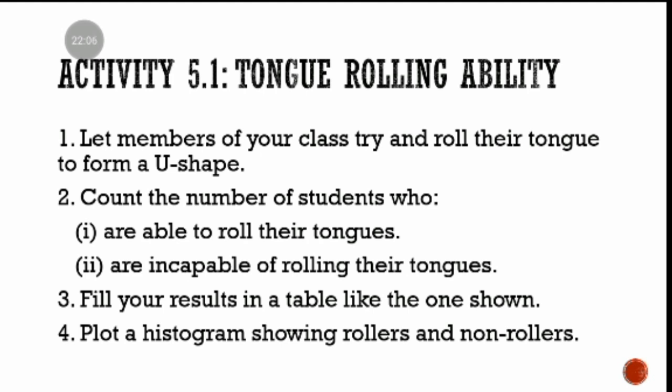What you are supposed to do there is, you could say, we're going to ask members in our class to try and roll their tongues to form a U shape. Okay, now you are going to have to count the number of students who are able to roll their tongues, and then you are also going to count the number of students who are not able to roll their tongues. Okay, so to roll tongues, for those who are not understanding what we're talking about, it means to be able to fold the tongue into the shape of a U.